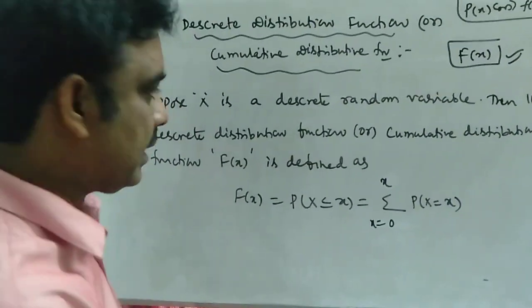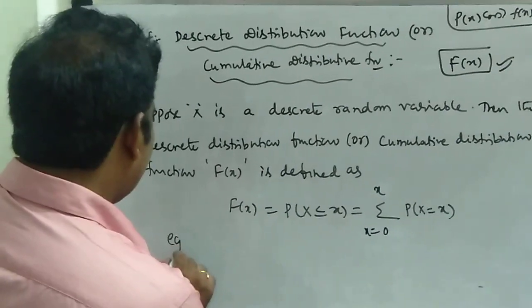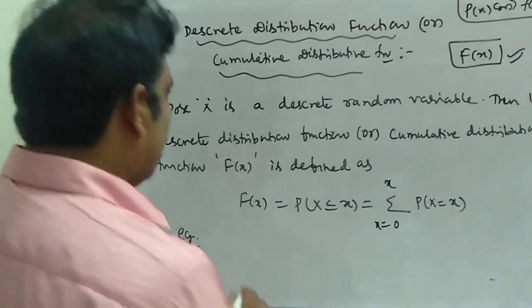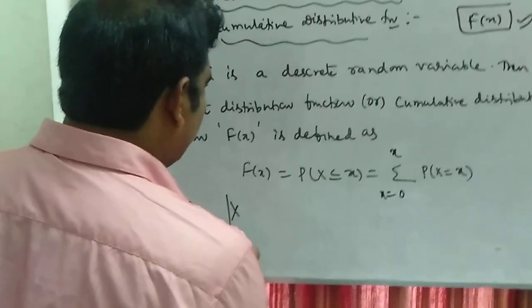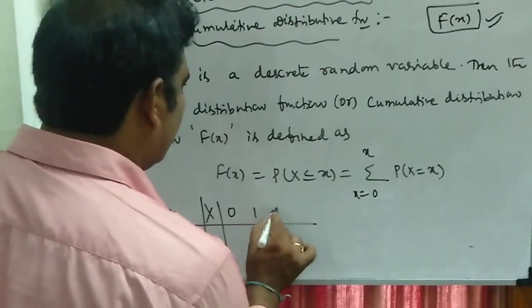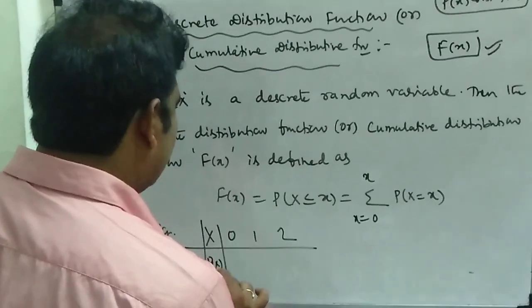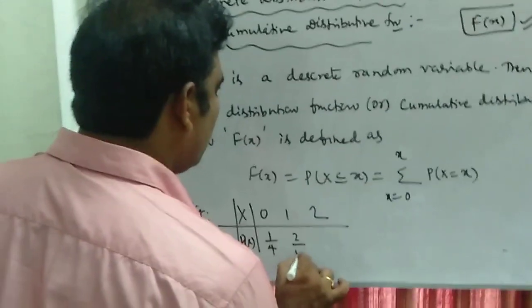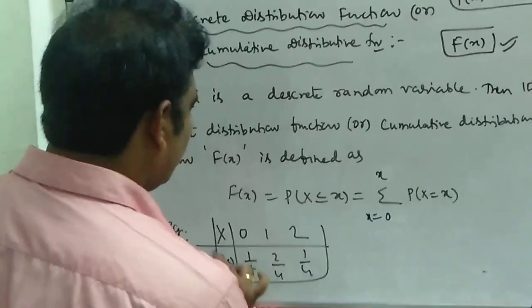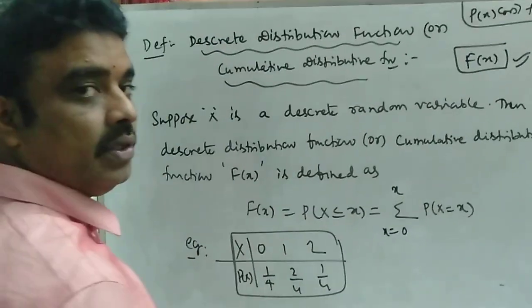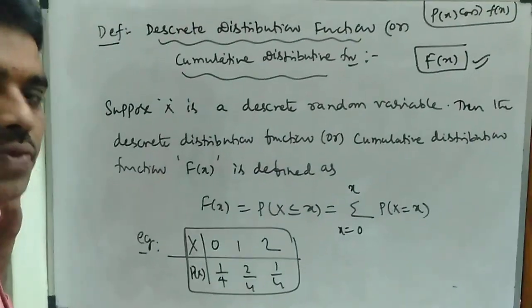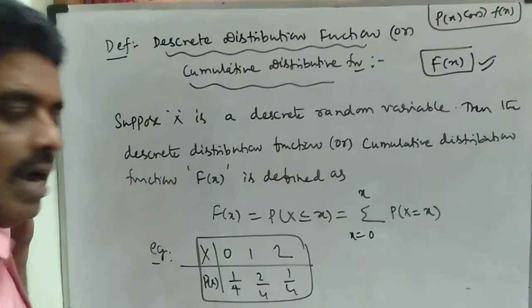For example, in the previous example we have seen x and its probabilities. x is 0, 1, 2 and its probabilities are 1 by 4, 2 by 4, 1 by 4. Now I want to write the cumulative distribution values for the same discrete random variable.